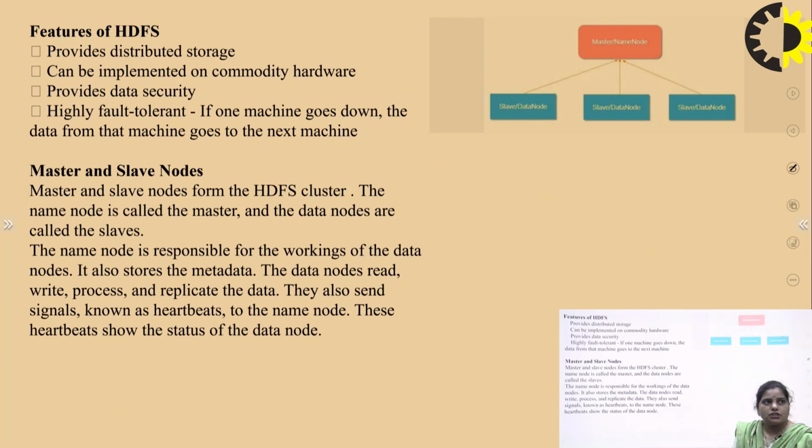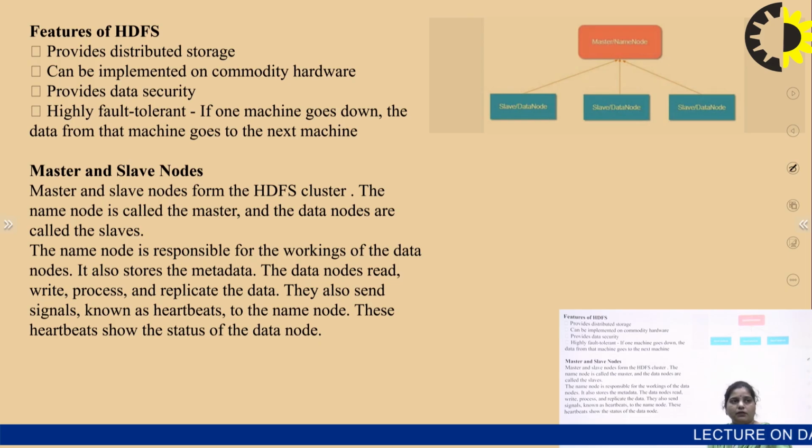So what are the features of HDFS? Basically it provides distributed storage, and it can be implemented on commodity hardware. Also, it provides data security at a higher level. It is highly fault tolerant: if one machine goes down, the data from that machine is available on the next machine. So at the time of need, we can use that next machine for the completion of that particular task.